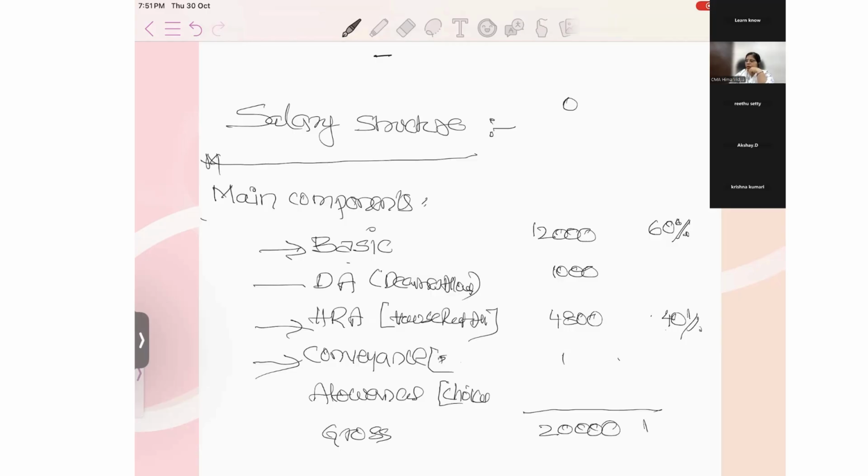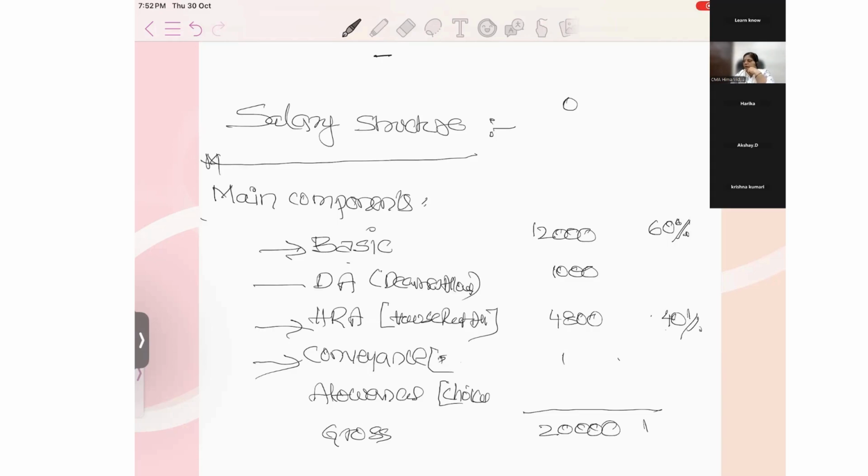Now total 12,000 plus 1,000 plus 4,800. What is the amount? 17,800. Very good.